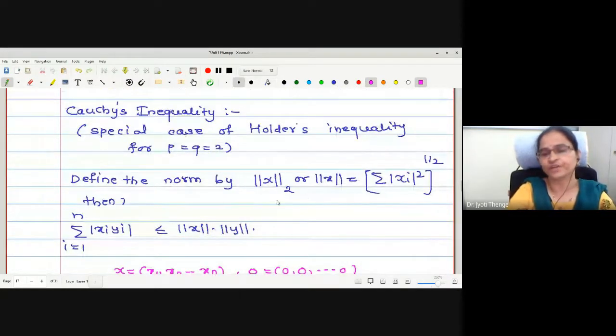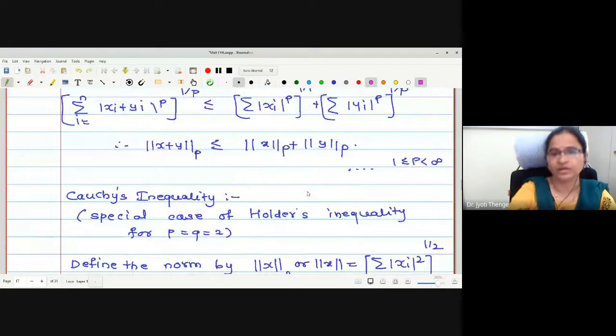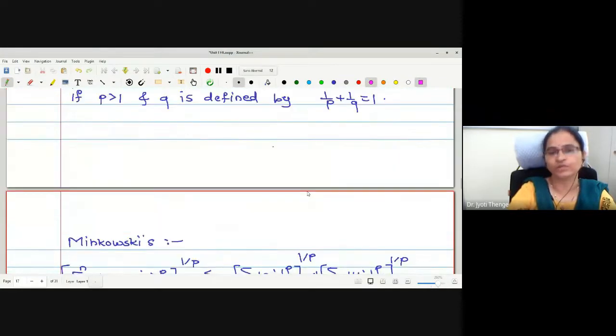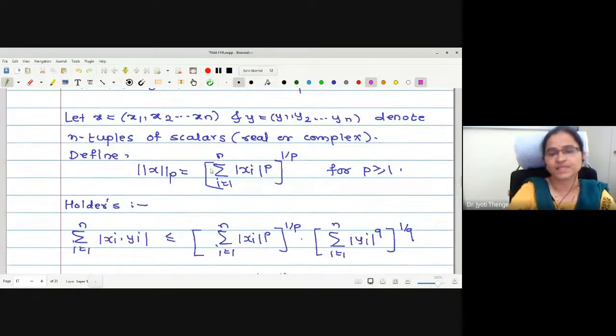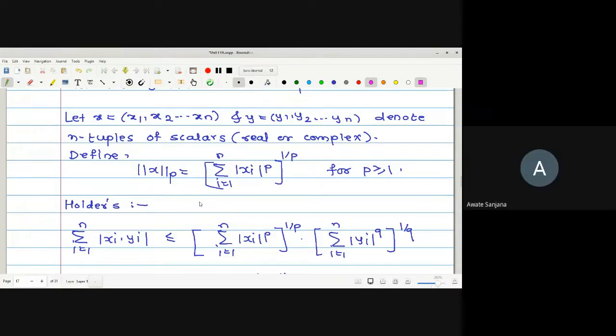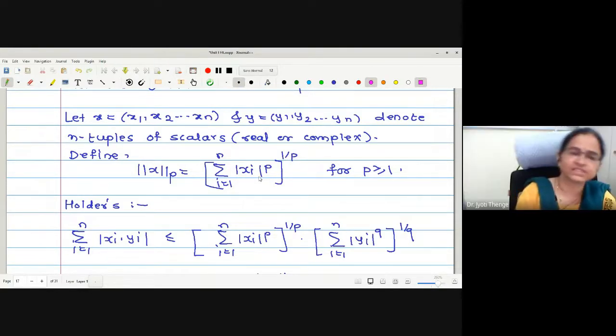And for different values of p, if I take p equal to 3, say, what will happen? Summation mod xi cube raised to 1 by 3 will be the formula. Therefore, whatever distance is calculated will be defined to be a norm. For every value of p, it is giving us one norm. How many norms can be defined then?